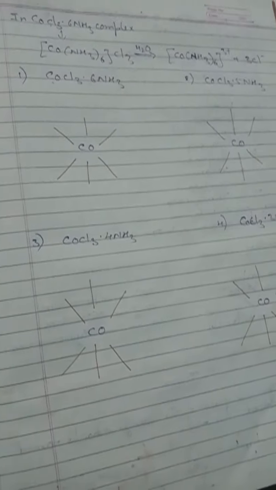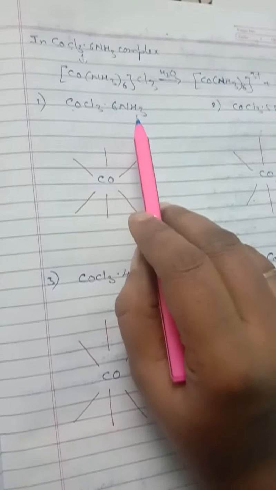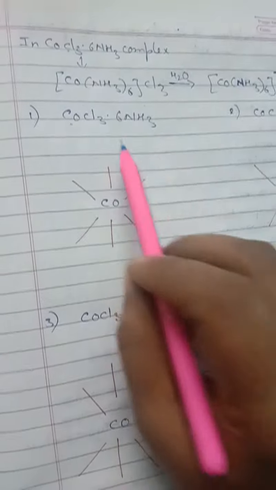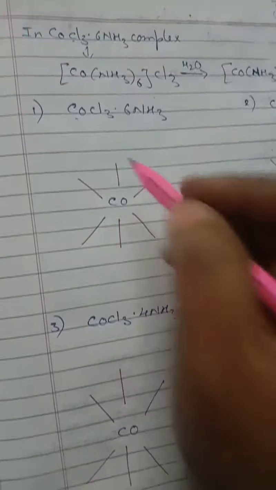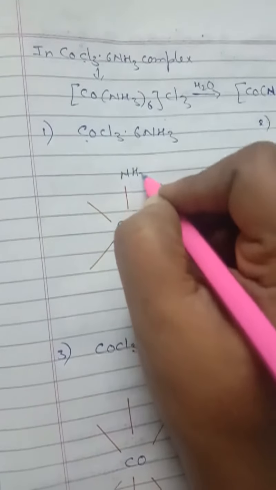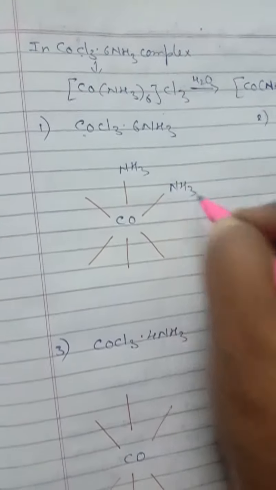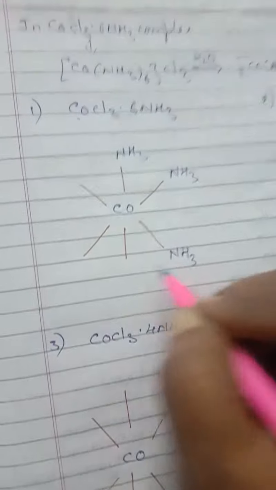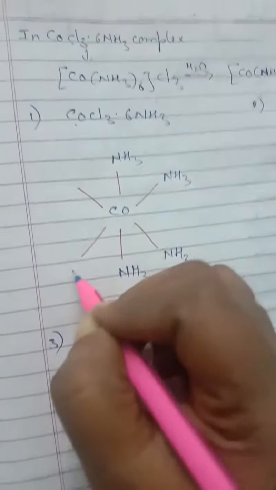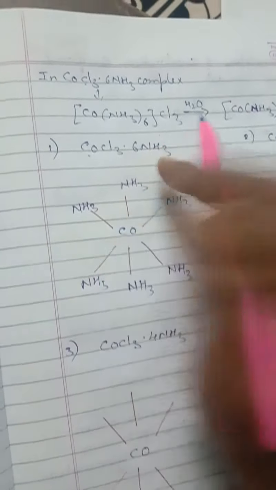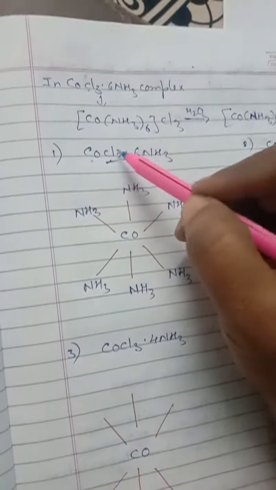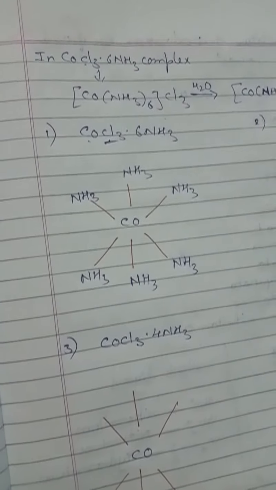So how many ammonia molecules are there? First you have to write them on the bold lines. So NH3, NH3, NH3, NH3, NH3, NH3. So this one is completed. Now what is the remaining one? Cl3.